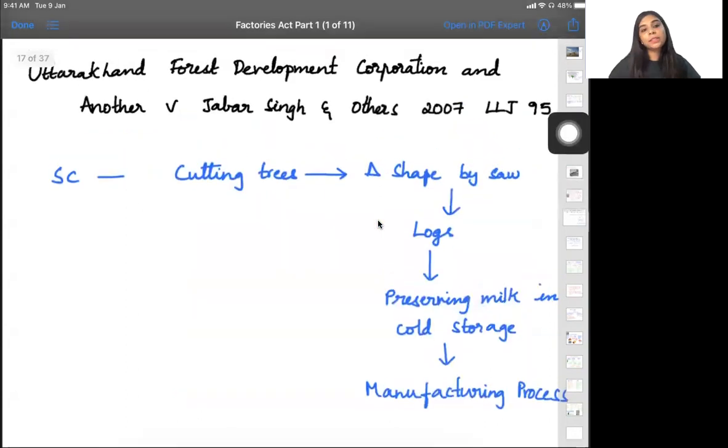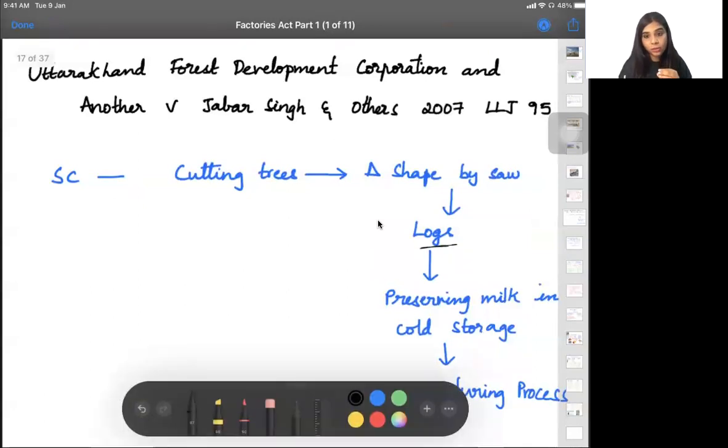Yeah. So here there is a case law about Uttarakhand Forest Development Corporation, and this is the case law's name. We need not remember the names. Let's just see what is given in the case law. The Supreme Court said, if you're cutting any trees and you're changing the shape, so once you cut the branches or the logs, you're going to change the shape into some logs. With these logs, what did they do?